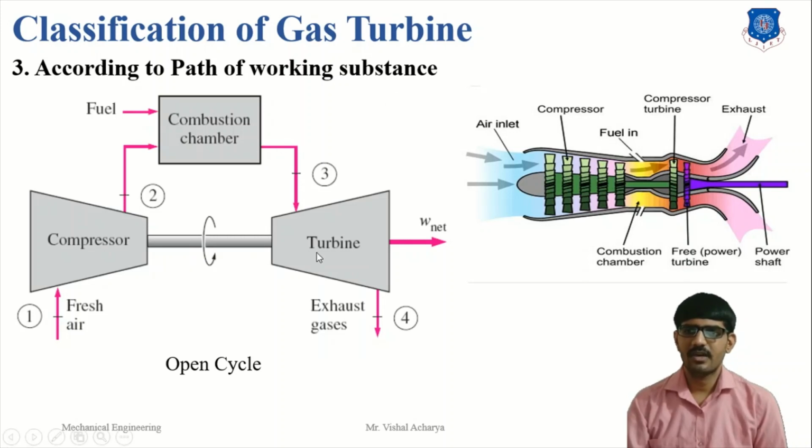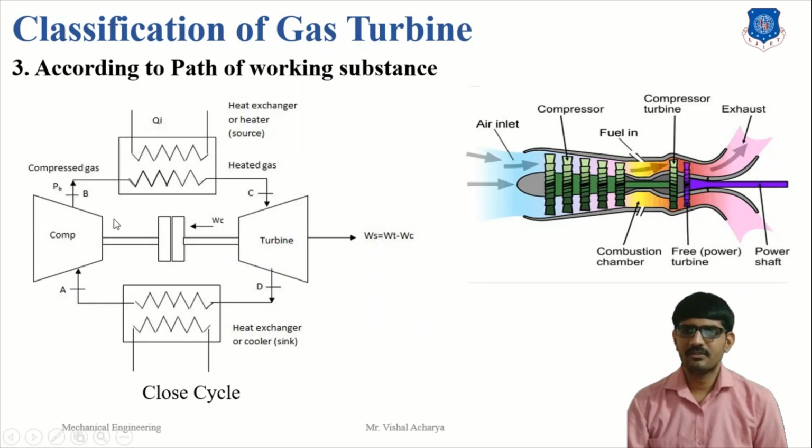Hot gases are passed to the turbine and produce mechanical work, and some part of the work is supplied to the compressor for running the compressor. Then exhaust gas is passed to the atmosphere. Here, from one cycle to another cycle, we require fresh air and fresh fuel for the gas turbine. This is the disadvantage of the open cycle.